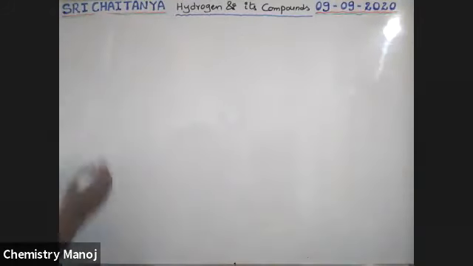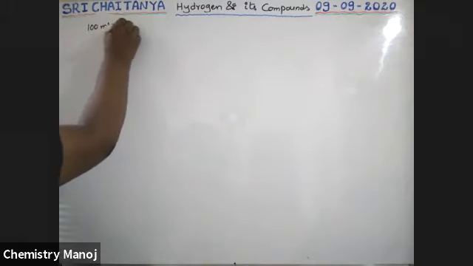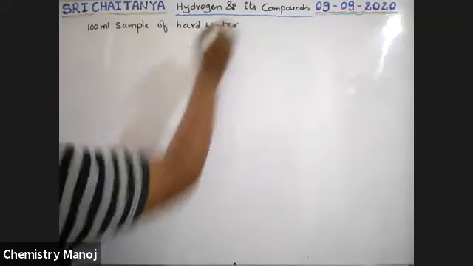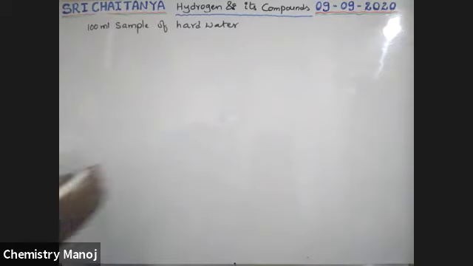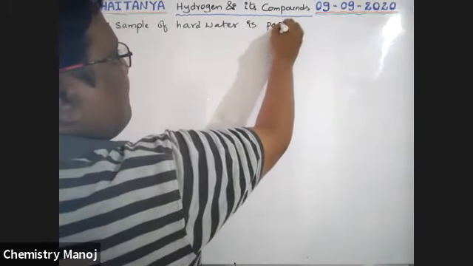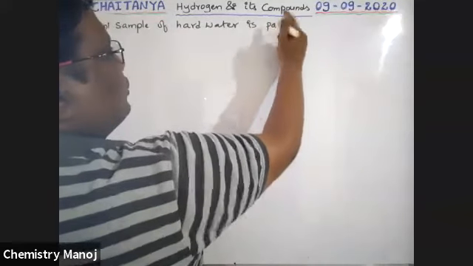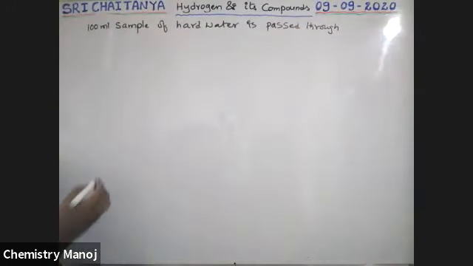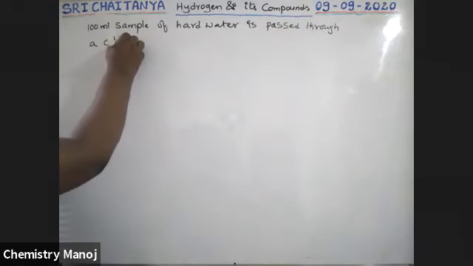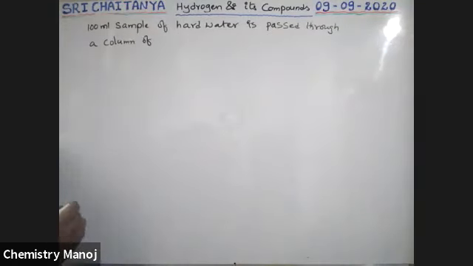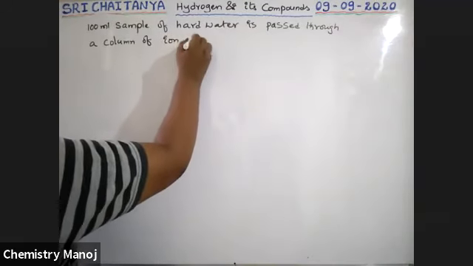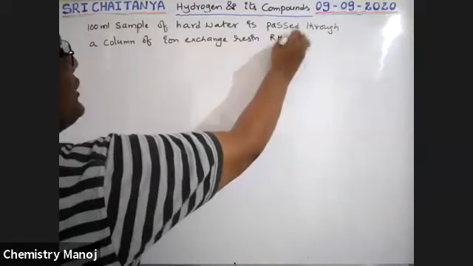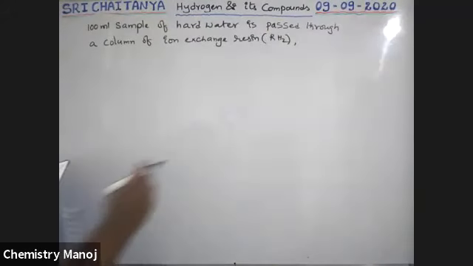A 100 ml sample of hot water is passed through a column of ion exchange resin, RH2 (resin formula). Ion exchange resin.